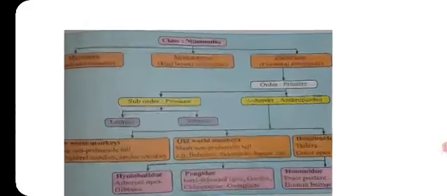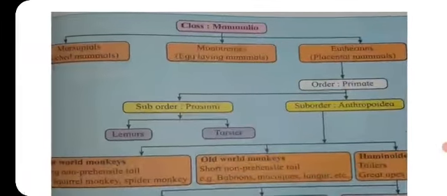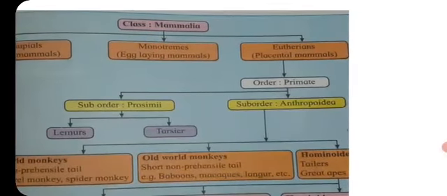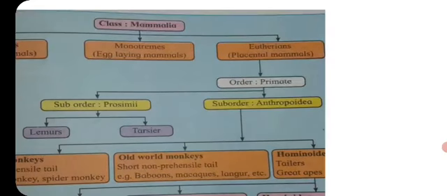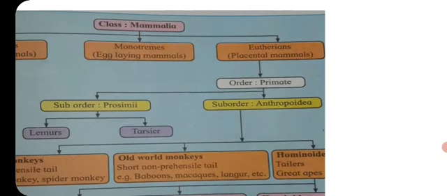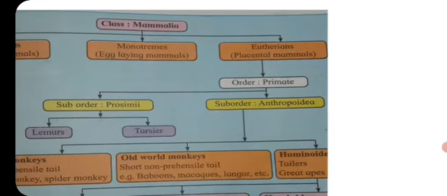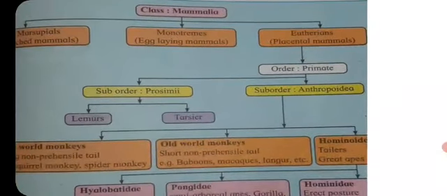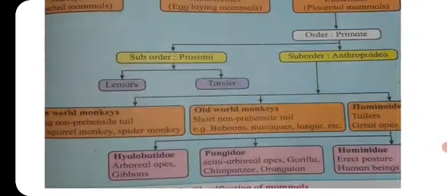Here is the classification of mammals. Mammals are classified into marsupials, monotremes, and eutherians. The eutherians are again classified into orders, including the primates. The order Primates is divided into the suborder Prosimii and the suborder Anthropoidea. The Prosimii are again divided into the lemurs and tarsiers.